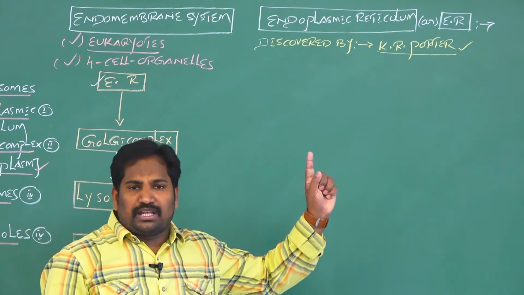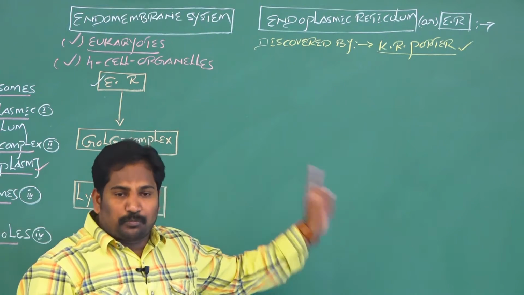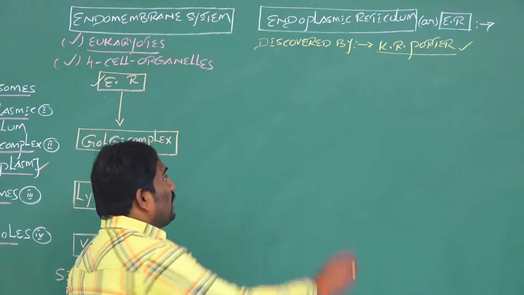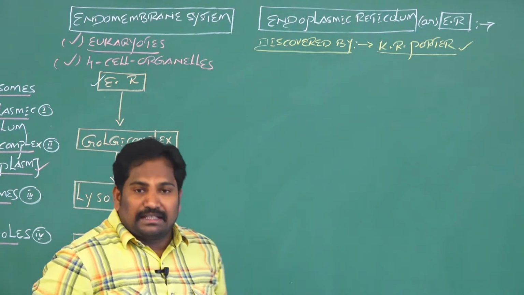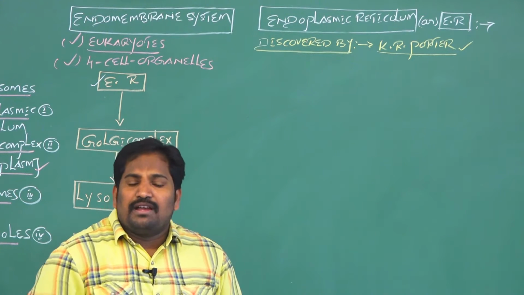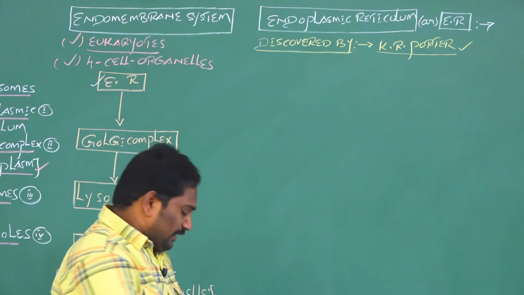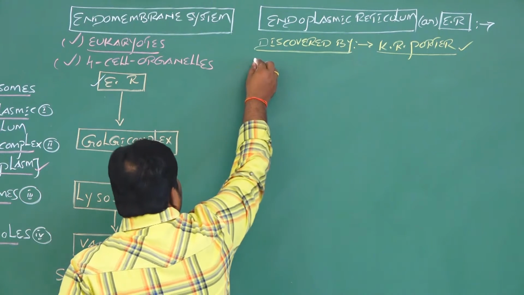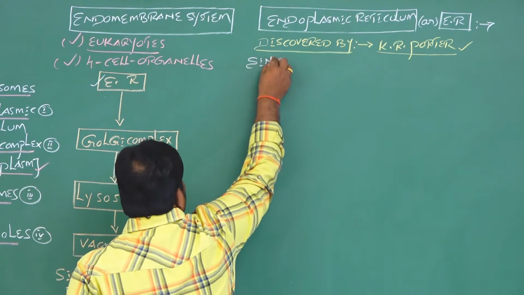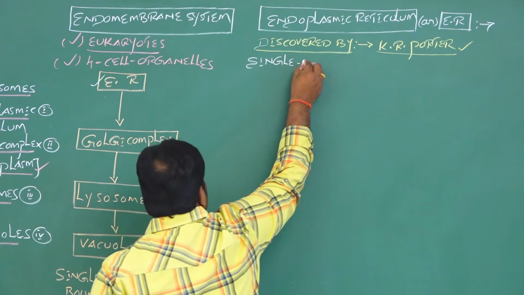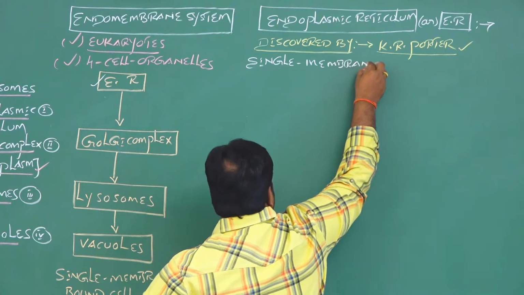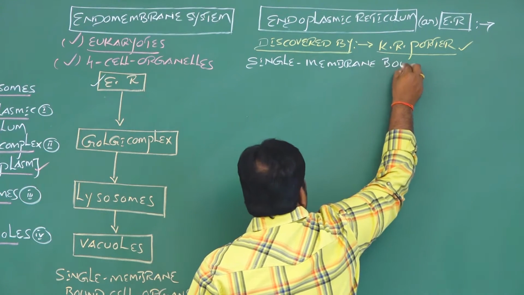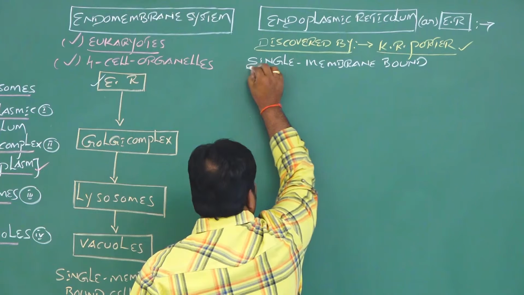The scientist K.R. Porter first reported and first discovered endoplasmic reticulum in eukaryotic cells, either plant cells or animal cells. Now, this is a single membrane bound cell organelle. Already I discussed with you, all endomembrane bound cell organelles are single membrane bound cell organelles.